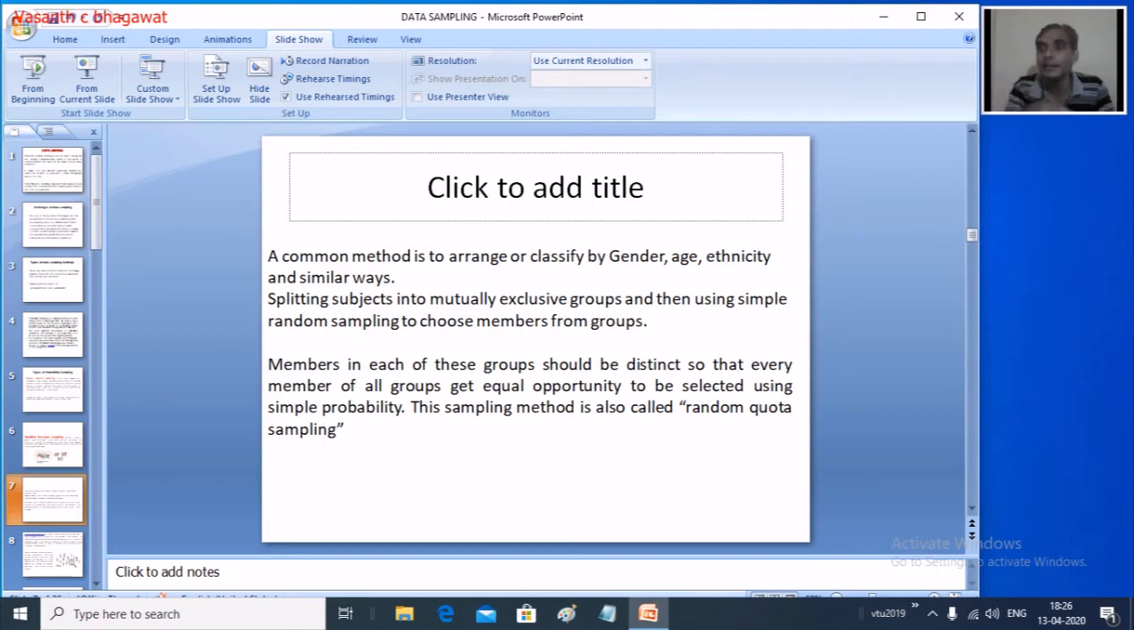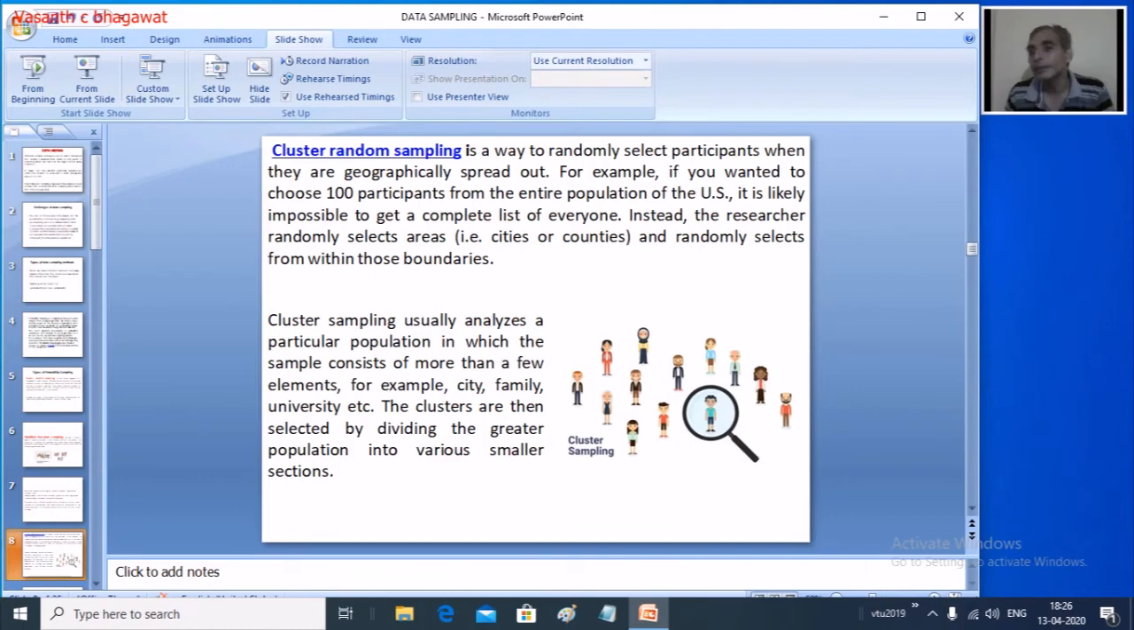Then from that particular stratum, you are going to collect a random sample. So from there you are going to collect one particular sample, or you are going to collect a member. Now this type of sampling we call the stratified sampling method. And the third one is called the cluster random sampling.